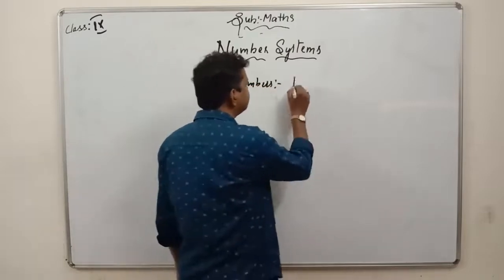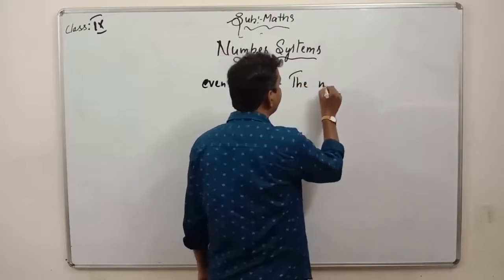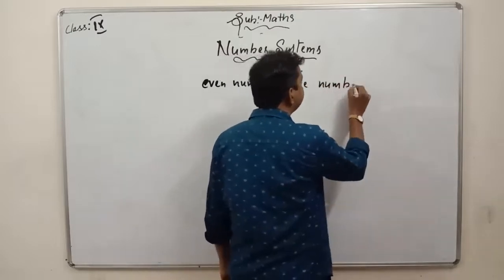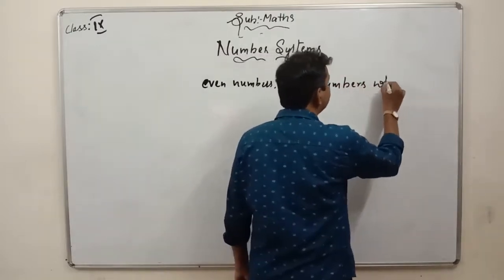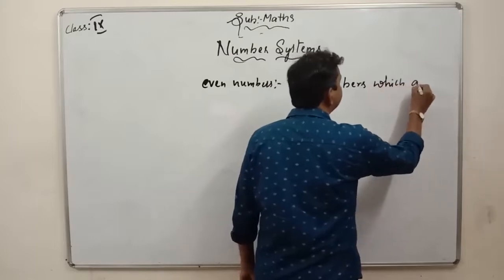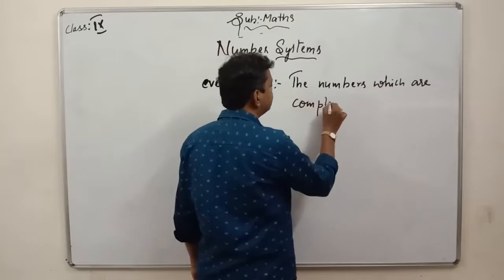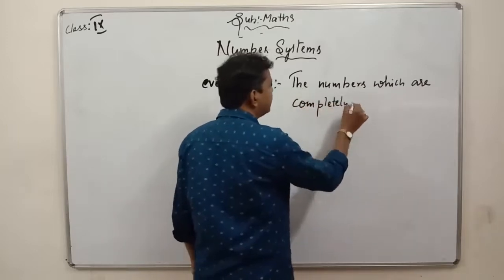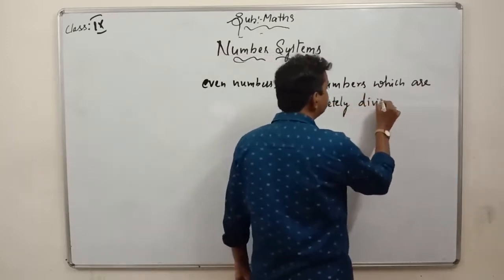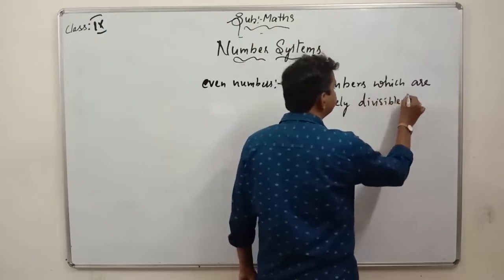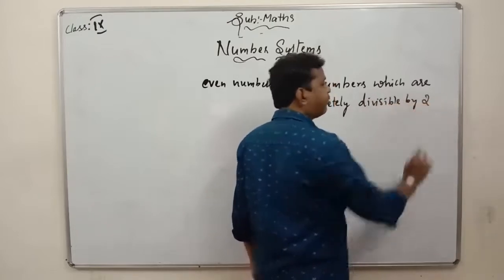So even numbers are the numbers which are completely divisible by 2.